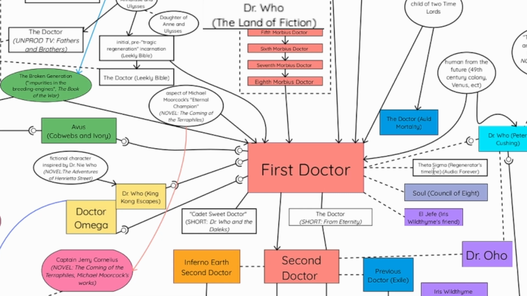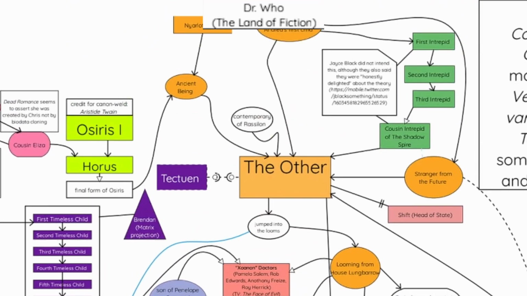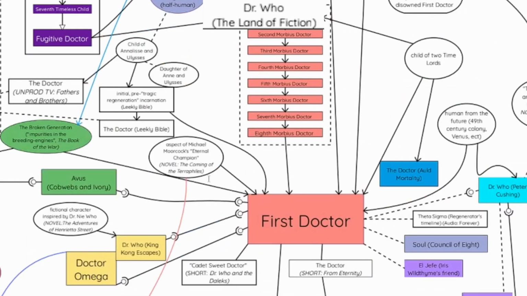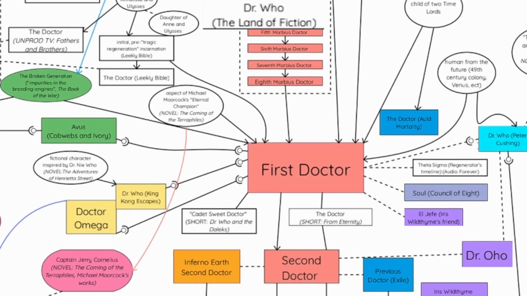What this means is it's like the same, I think, in a way. You see this symbol, the little circle and the thing? That's why it was on Tecteun and the other. They're implying that they're the same person. So this is implying that the first Doctor is the same person. But technically, Doctor Who is an alternate universe version of the first Doctor. You can claim that, even though he's propaganda in universe. He's not immune to Peter Cushing propaganda.